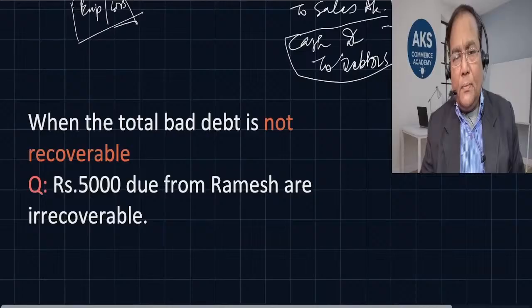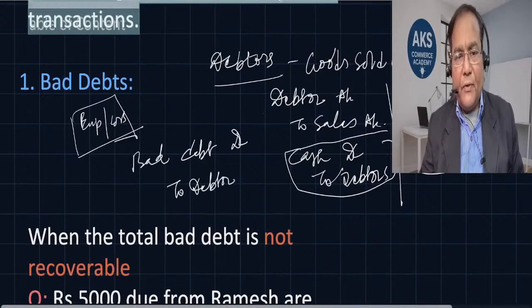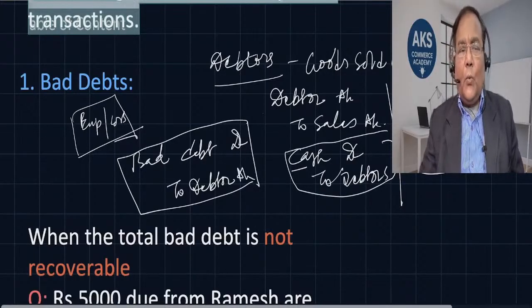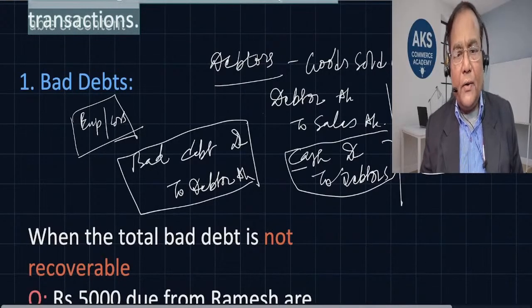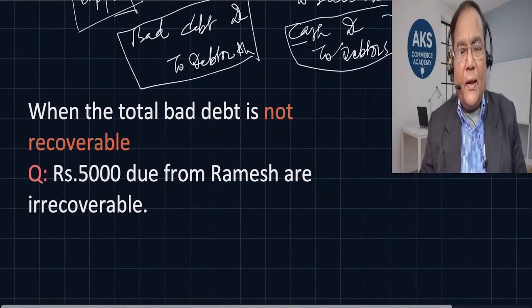Now, what situations can happen? When bad debt is recovered, the entry is cash debit to bad debt, and we are crediting the debtor's account. Is this clear? Now, when the total bad debt is not recoverable, it is very clearly mentioned that rupees 5,000 due from Ramesh is irrecoverable.